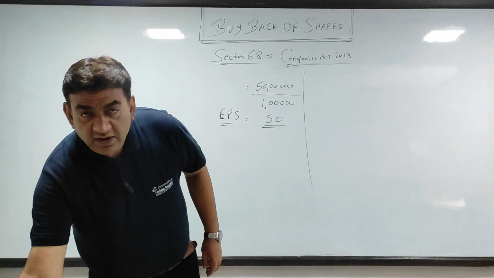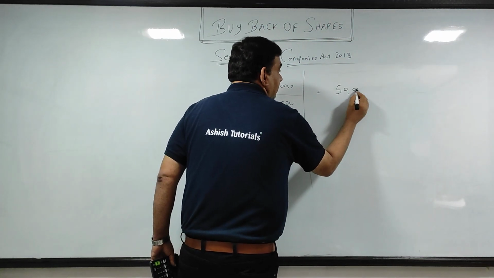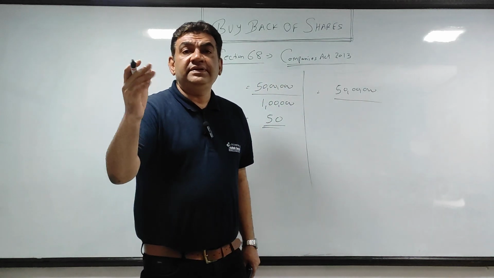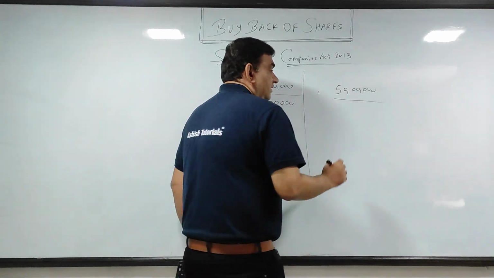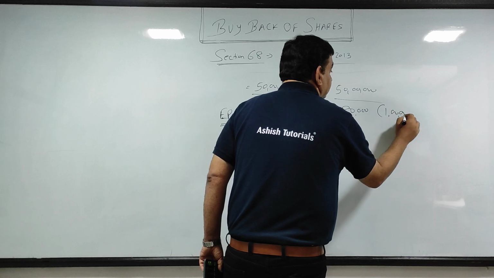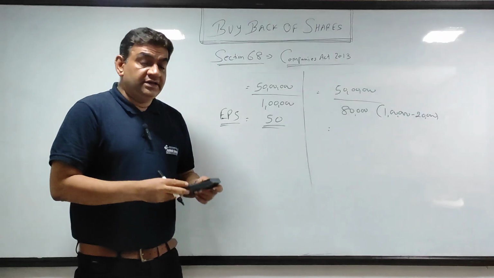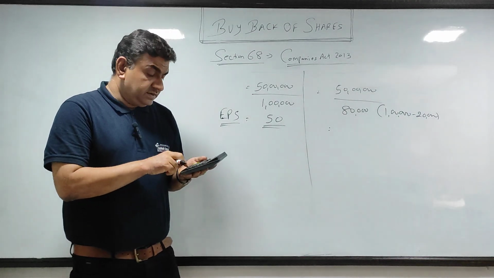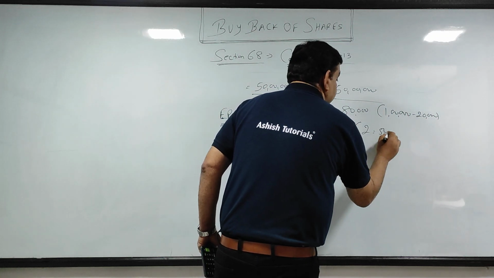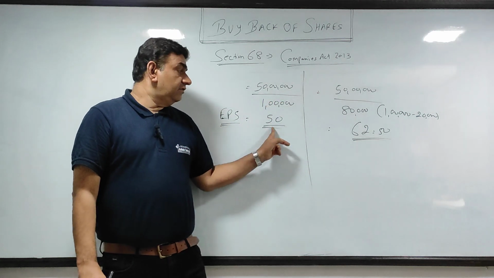Okay. Now let's take some other example for number of shares. I am keeping the profit same only. Out of 1 lakh shares, the company decides to buy back 20,000 shares. So how many shares do I have now? 80,000. How did this 80 come? 1 lakh minus 20. Now see, divide 50 lakh by 80,000, the answer is 62.5. Here it was 50.